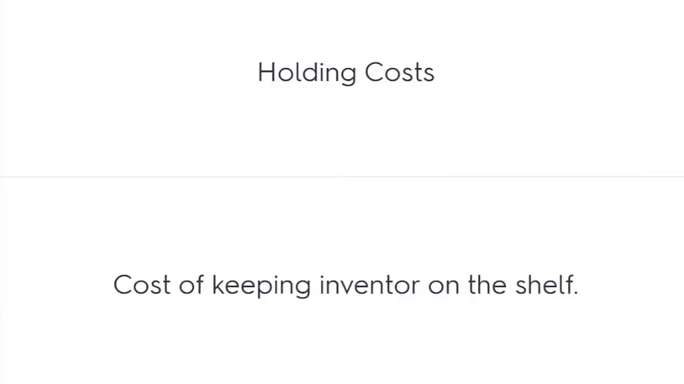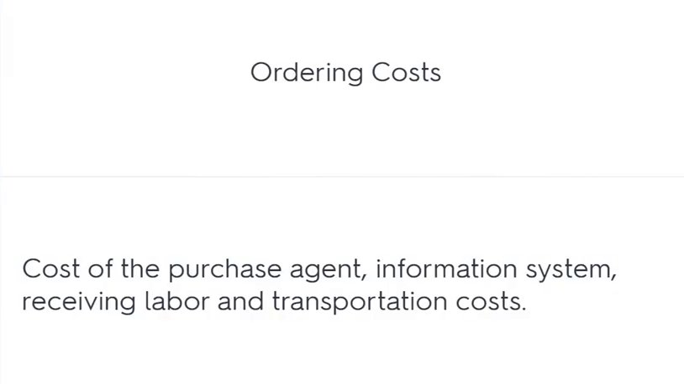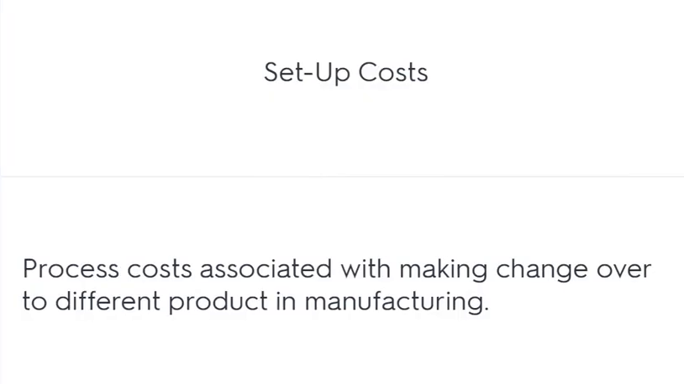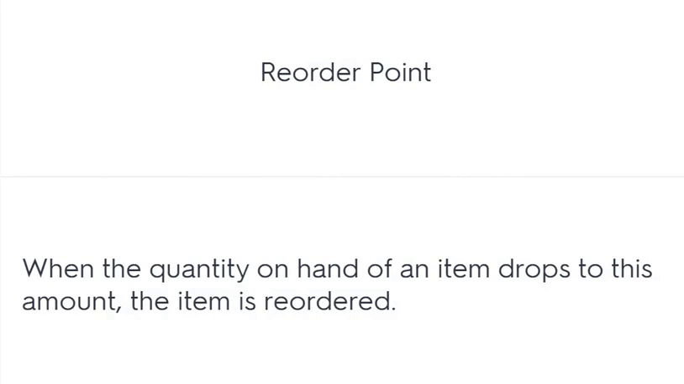Holding costs: the cost of keeping inventory on the shelf. Ordering costs: the cost of the purchasing agent, information system, receiving labor and transportation costs. Setup costs: process costs associated with making a changeover to a different product in manufacturing. Reorder point: when the quantity on hand of an item drops to this amount, the item is reordered.